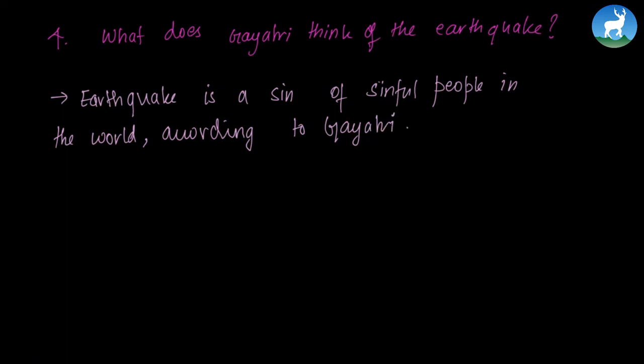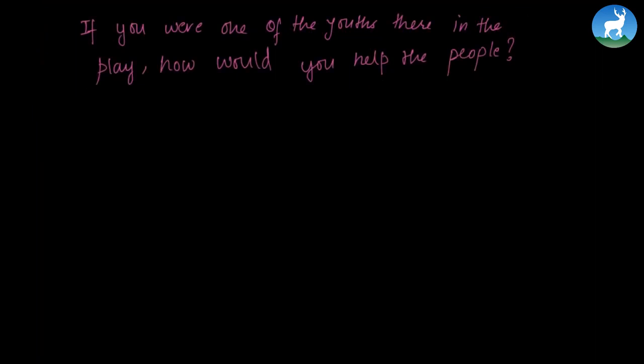The homework for today's class is, if you were one of the youths there in the play, how would you help the people? Give your opinion. This is your homework for today's class. You can simply begin your answer by saying, if I were one of the youths there in the play, I would, and then continue with your opinions. You can say that you would save the resources because you do not want to waste resources during the time of emergency, right? So you can say that you would save resources or you would motivate people to stay strong, and then you would help people rebuild their houses or anything, and just complete the question in 5 sentences.